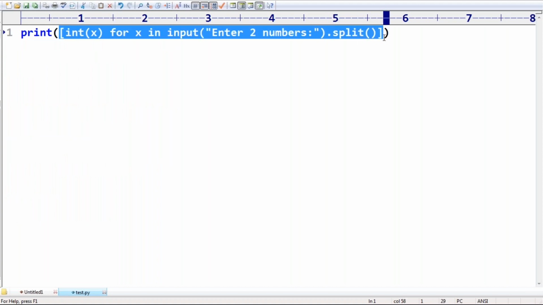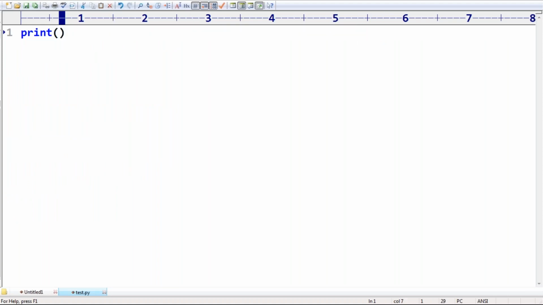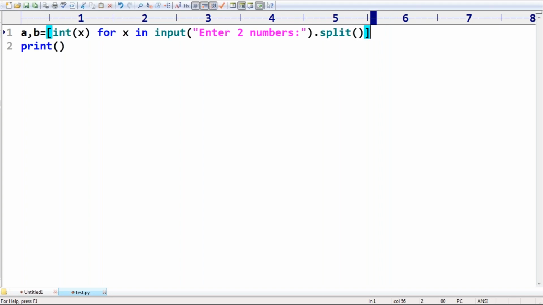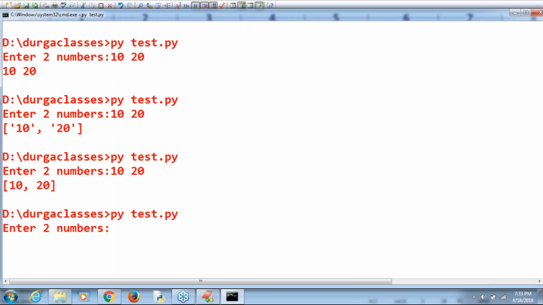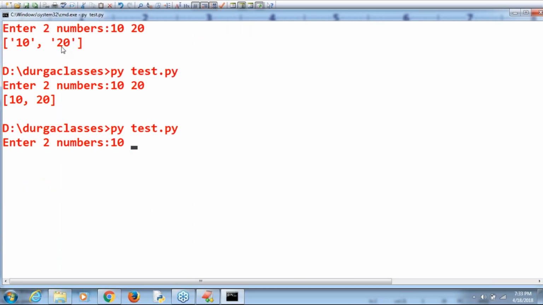Okay. Now these two values, what I'm trying to take here is a, b is equal to like this. The sum is just a plus b. Perfectly it's going to work. 10 space 20.